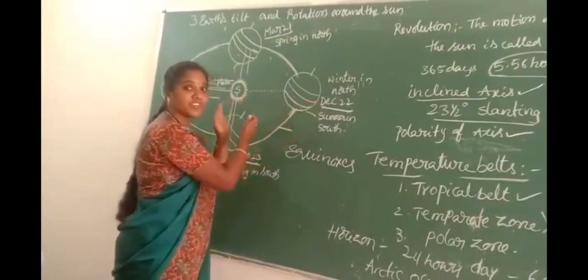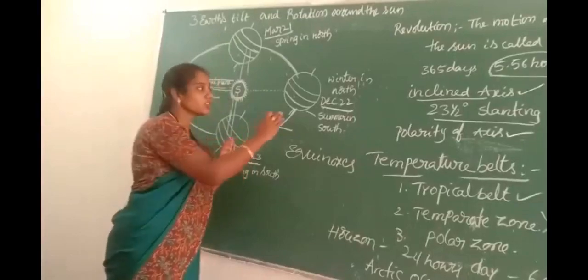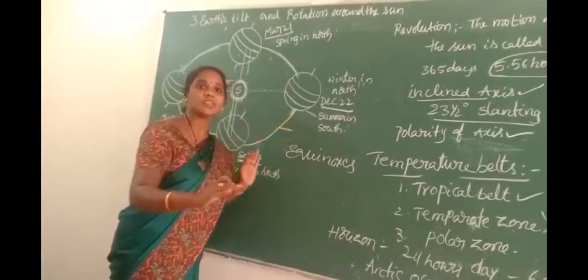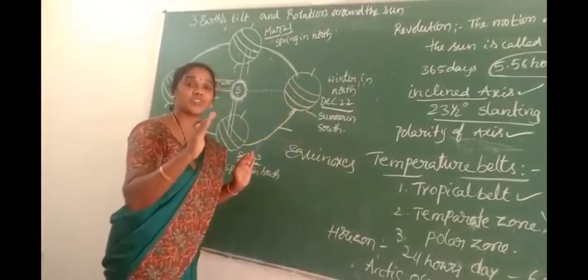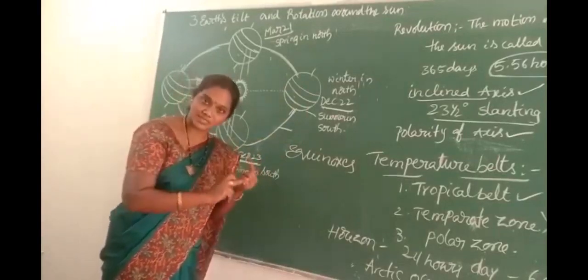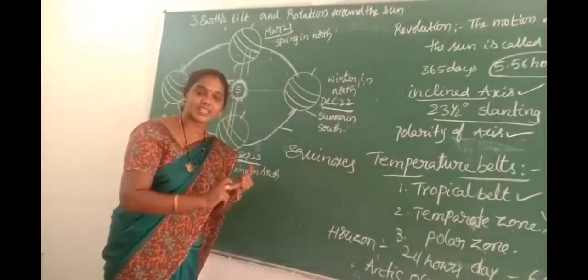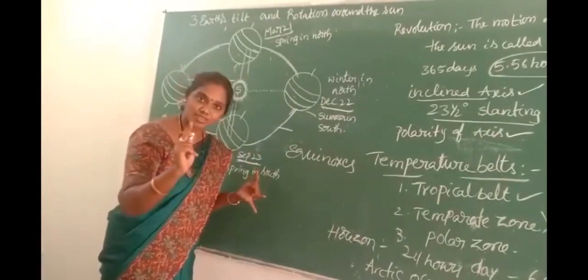The southern hemisphere faces the sun, so the southern hemisphere experiences summer months and the northern hemisphere experiences winter. That's why at the North Pole and South Pole we feel 6 months summer, 6 months winter. This is the main cause: the revolution of the Earth around the sun.